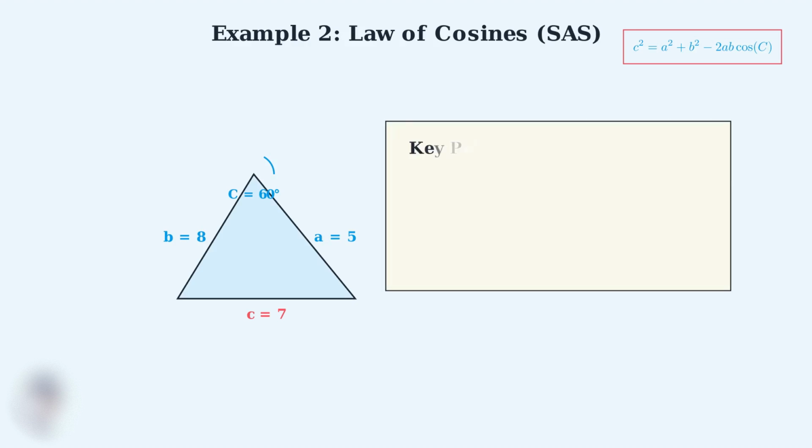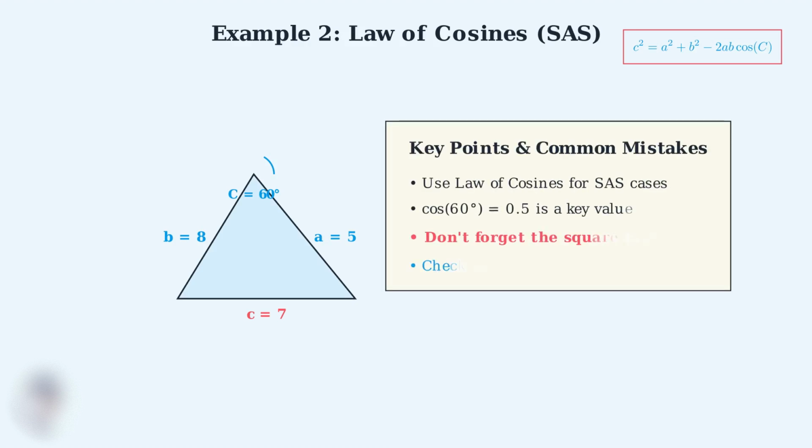Here are the key points to remember. We use the law of cosines when we have two sides and the included angle. Remember that cosine of 60 degrees equals 0.5. This is a fundamental trigonometric value. A common mistake is forgetting to take the square root at the end. Always verify your answer makes sense.